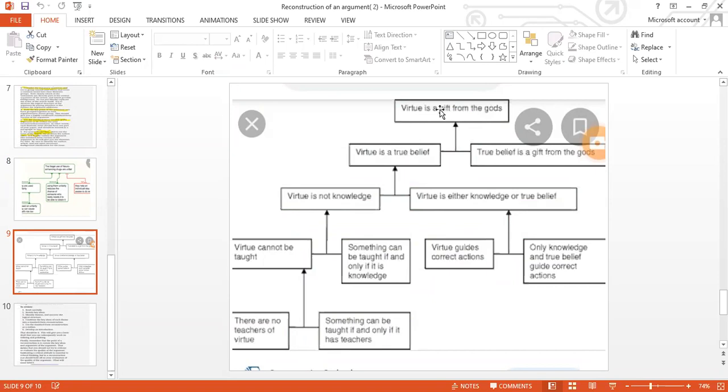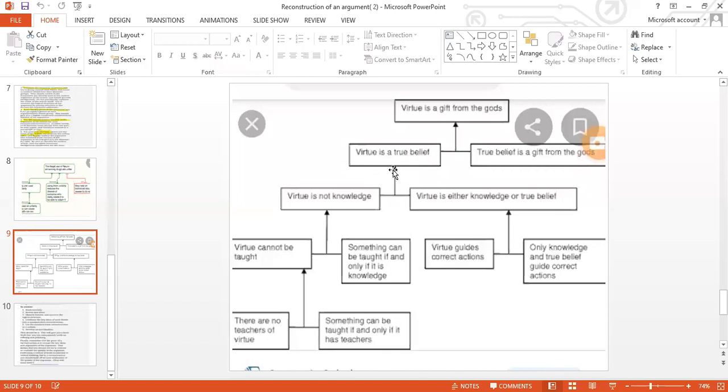A reconstruction of the arguments: suppose you see that virtue is a gift from the gods. This is the argument. By this argument we reconstruct again in this way: virtue is a true belief. In favor, virtue means belief, and true belief is a gift from God. So you see the same reconstruction, but by these two points we further analyze that there is a difference.